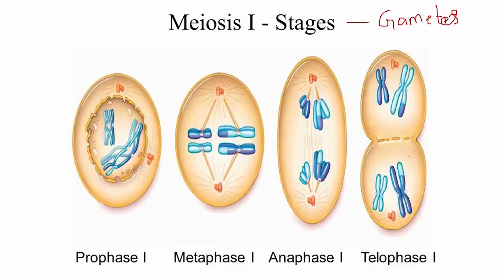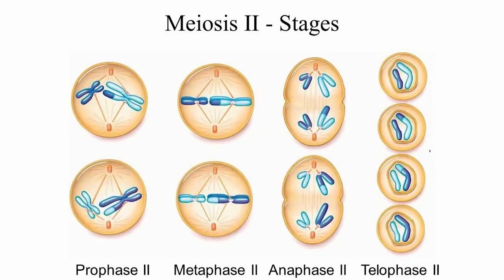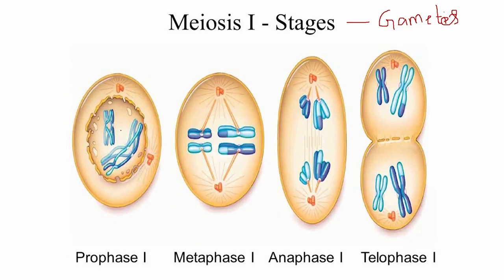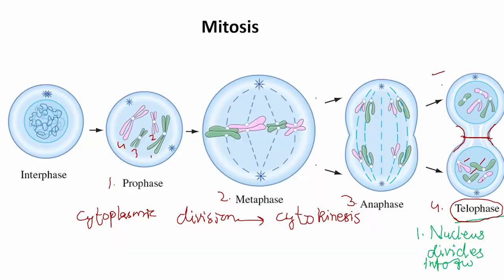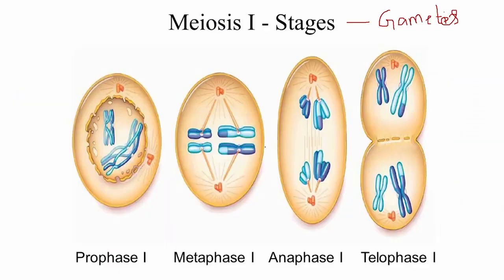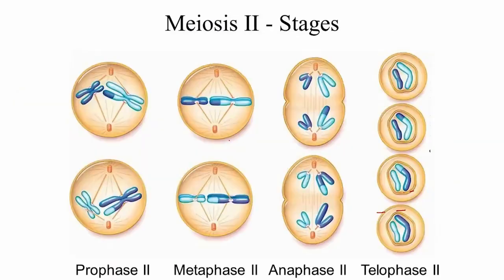But here we will see that the number of chromosomes will be reduced after the second meiotic division. Here you can see there are 4 chromosomes, 1, 2, 3, 4, but at the second stage, after meiosis 2, there will be only 2 chromosomes in 4 daughter cells. In mitosis only 2 daughter cells were formed, but in meiosis, after passing the second meiosis stage, 4 daughter cells will be formed with a reduced number of chromosomes.